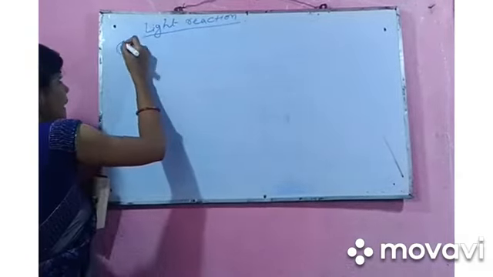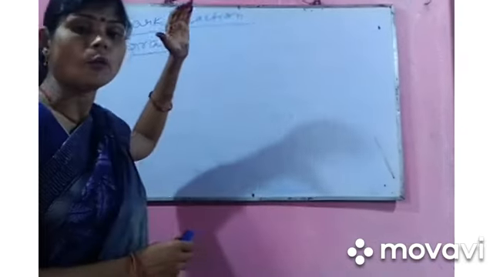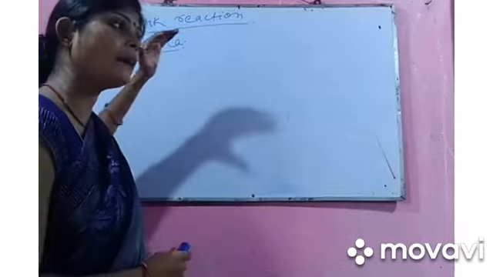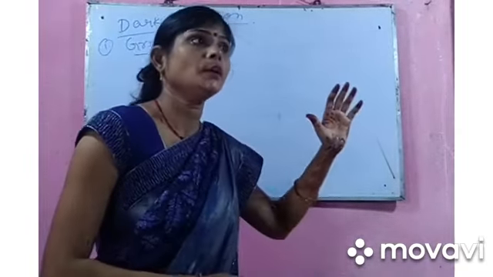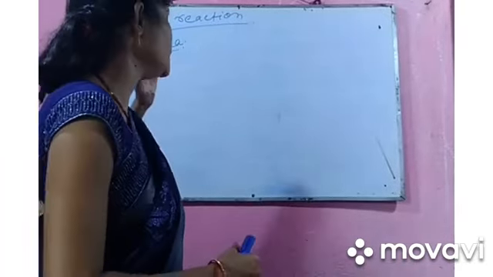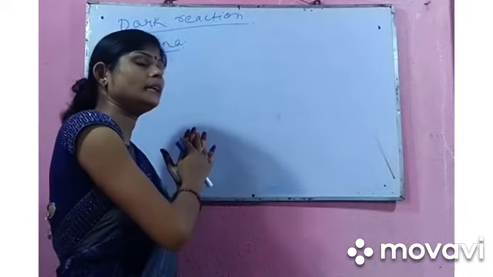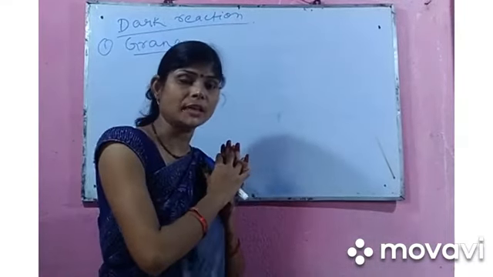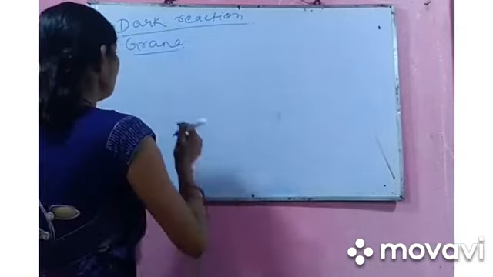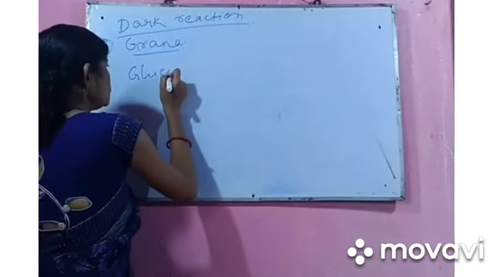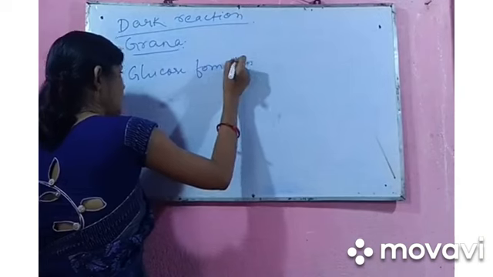So this is the way in which glucose is formed. When hydrogen molecule combines with carbon dioxide, it leads to the formation of glucose. But when many glucose are combined together, it forms polymerization. So these were the steps in dark reaction: glucose formation and polymerization.